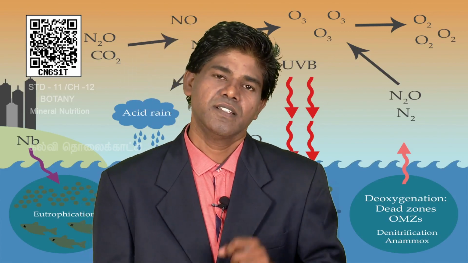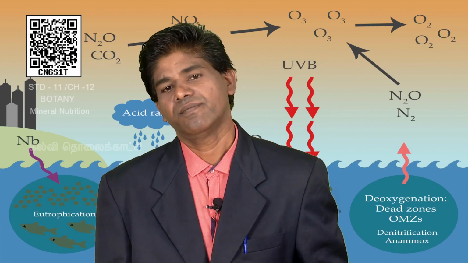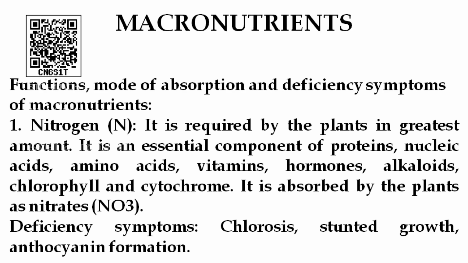Next we can see one by one the macronutrients' functions, mode of absorption, and deficiency symptoms of macronutrients. First, nitrogen. Nitrogen is an important mineral responsible for the formation of protein, nucleic acid, amino acid, vitamins, hormone, alkaloid, chlorophyll, cytochrome.